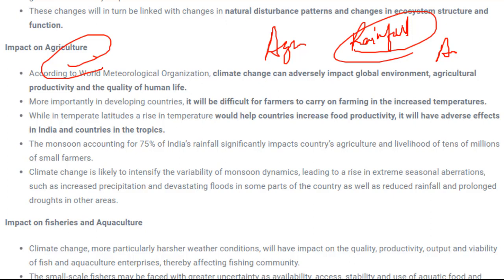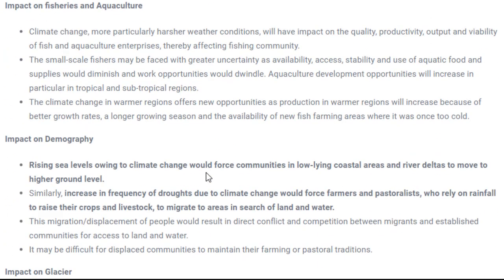Next is impact on fisheries and aquaculture. This simply means that whenever lots of water is drained into oceans, or you can say there is lots of movement in oceans and rivers, that would affect aquatic life. Fish won't be able to stay there, or there would be a reduction in species of fishes which are available for fishing by fishers. So this will impact aquatic life.